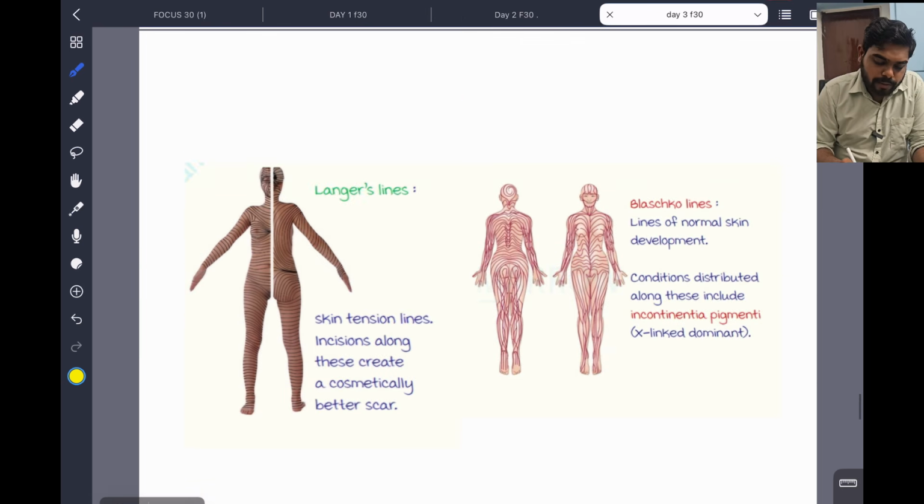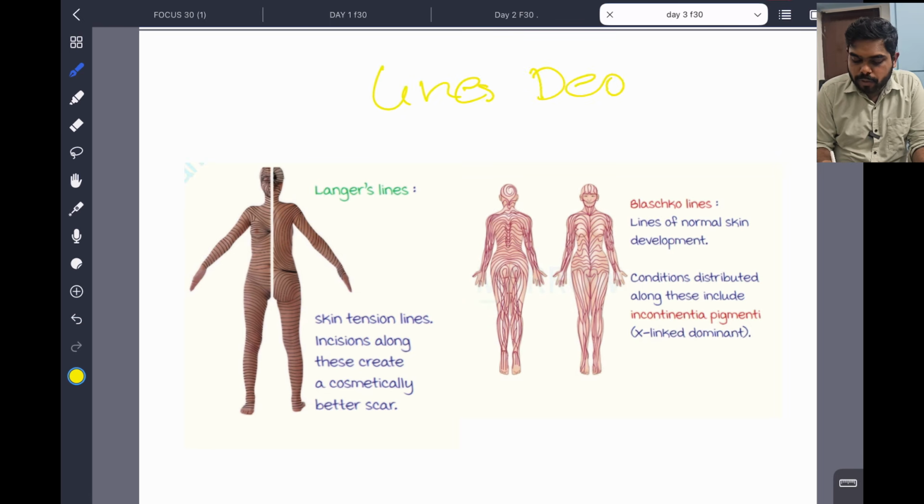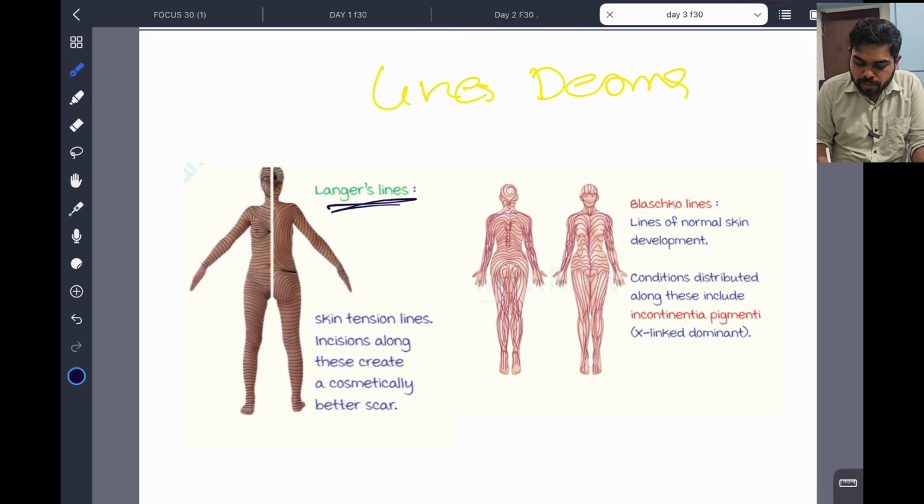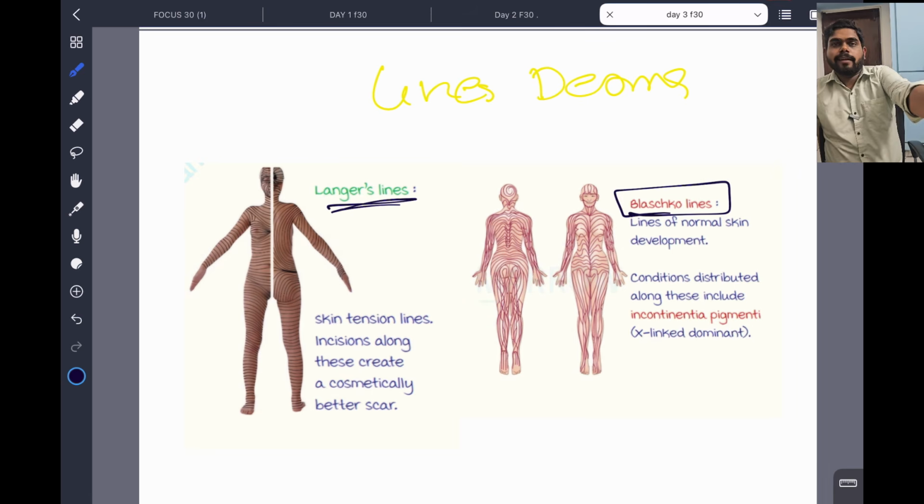Now come to some spotters. These are lines in dermatology. See Langer's line and Blaschko's line. Simply they'll put line and they'll ask, and you will get 4 marks in your pocket.